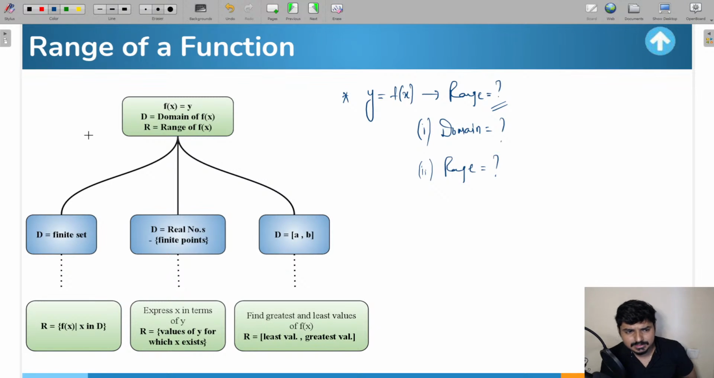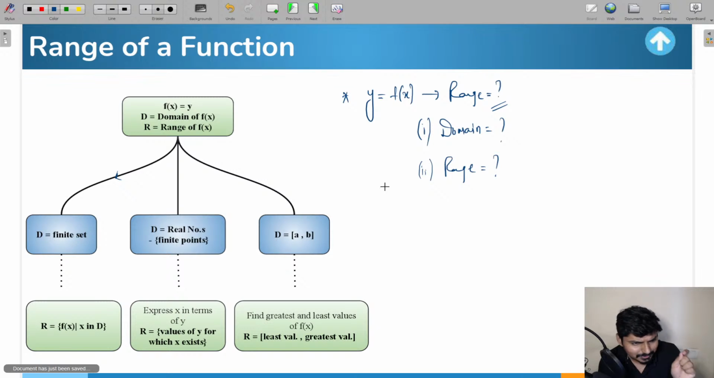So sometimes, let us say in the question the domain will be containing a finite number of elements. So in that case, if you need to find the range, what we need to do is very simple: find the value of y at those particular values of x. If you find all the values of y at those values of x, all the values of y together will be representing the range of the function.